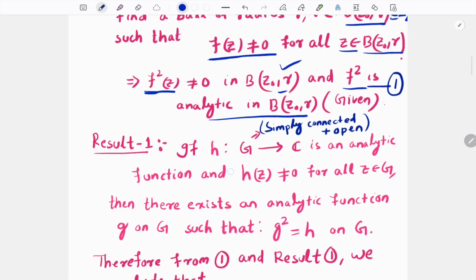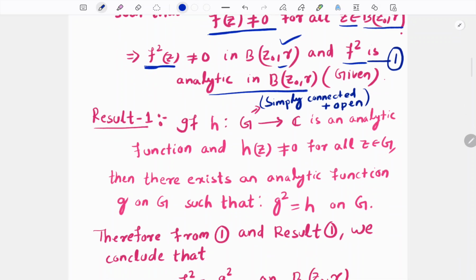Now we will use a very standard result from complex analysis. What is this result saying?